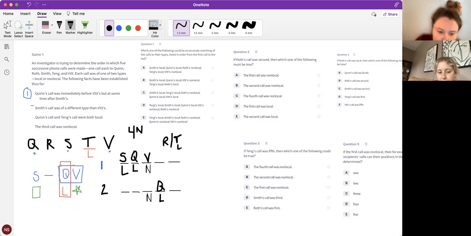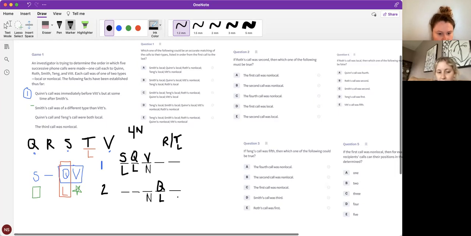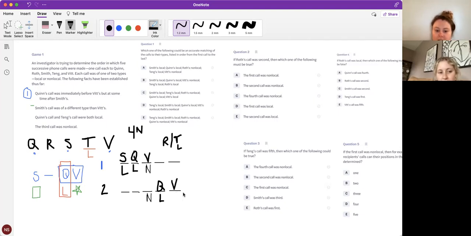All right. So now let's look at the second one. Do we know anything in the second one? We just know that Smith is in 1, 2, or 3, and V is last. Excellent. What else do we know in 2? Do we know who cannot go in 3? T. Excellent. So this is where I would split my worlds again, just the second one.